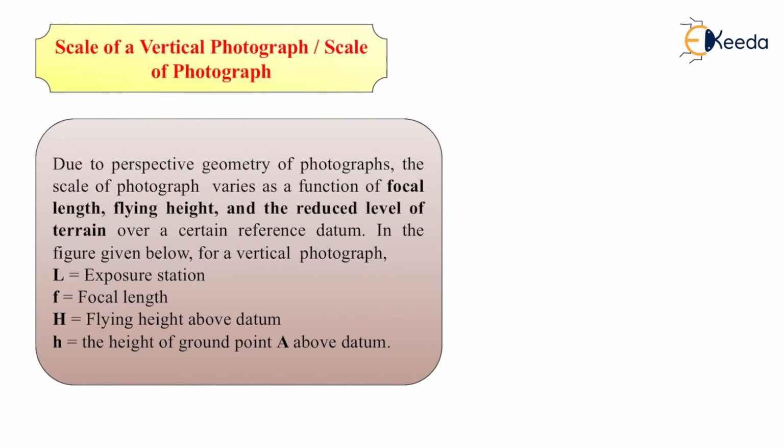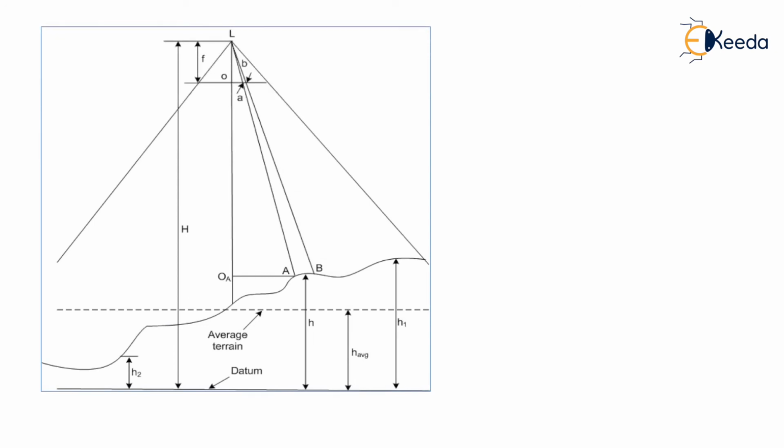In the figure given below, L is the exposure station, f is the focal length, and H is the flying height above datum. As you can see, there is a datum line at the bottom of the figure, so H is the total height. Small h is the height of ground point A above datum. There are two points, A and B. Point A is imaged as a in the photograph.